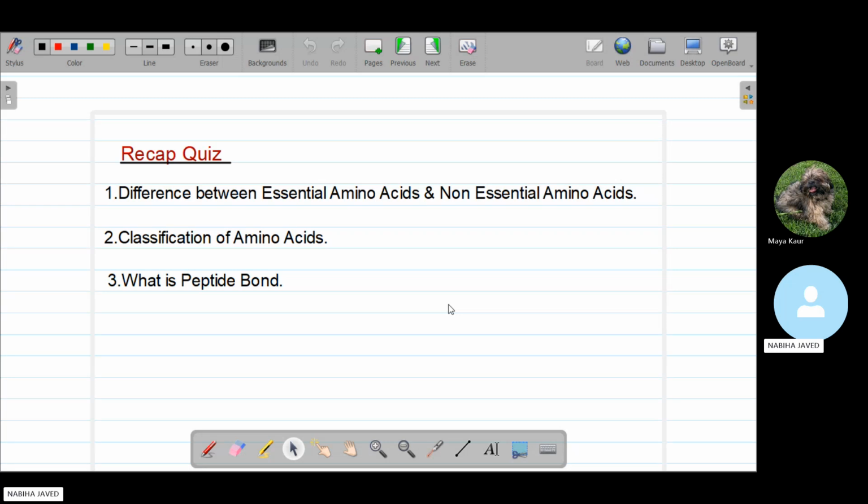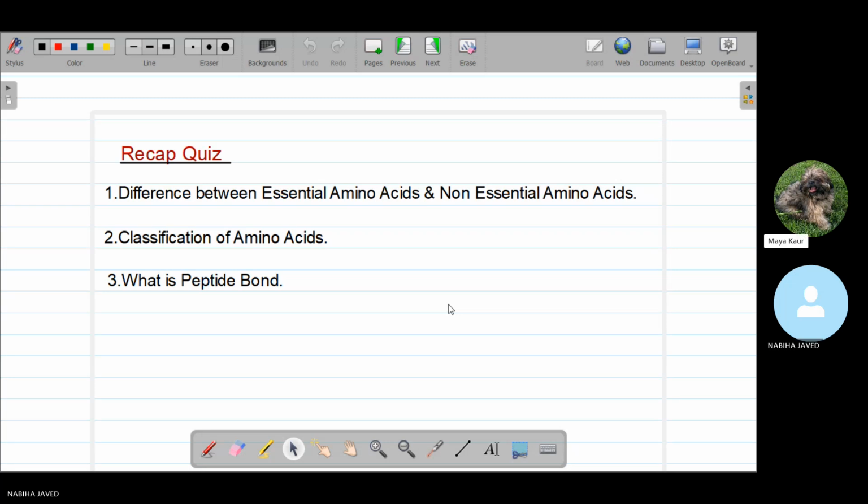That is a very simple type quiz. So I have some questions relevant to the last lecture, which we are taking. So we have three questions. The first one is, what is the difference between the essential and the non-essential amino acids? Just tell me any two amino acids, or just tell me the concept, what are the essential as well as non-essential amino acids?